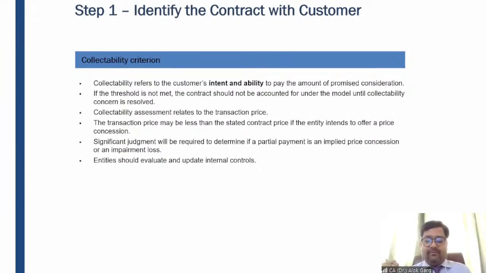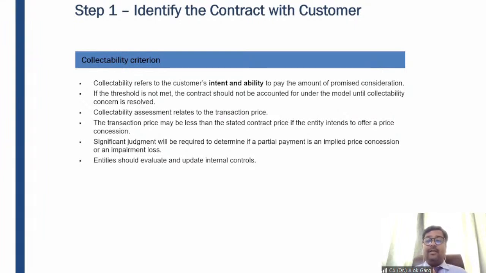I'm dealing with Dawood Ibrahim. Okay, so he's a gangster. I'm providing him some services and I know the background that he is not paying the money, and I'm not in a position to not deliver the service. So I have to deliver the service. So he is able to pay me the money, but his intent is not to pay me the money. Are you getting me? So I have to complete my performance obligation, right? Because I don't have any choice. And he is able to pay me the money.